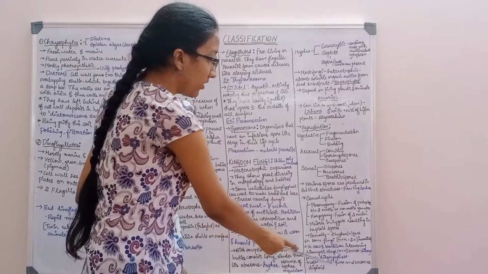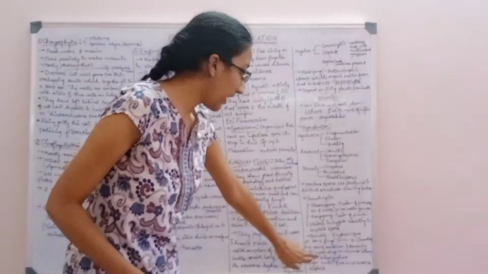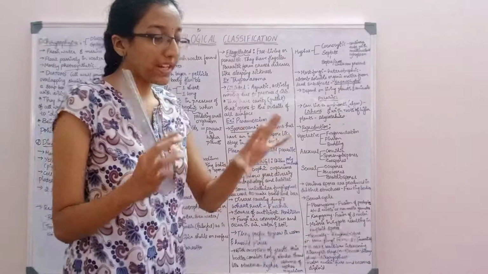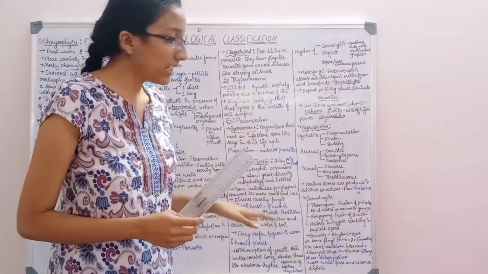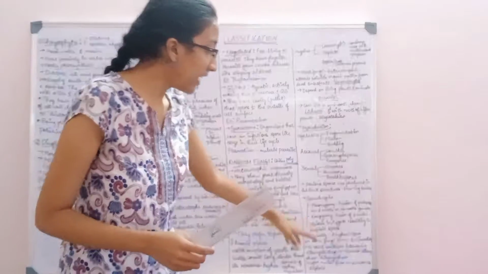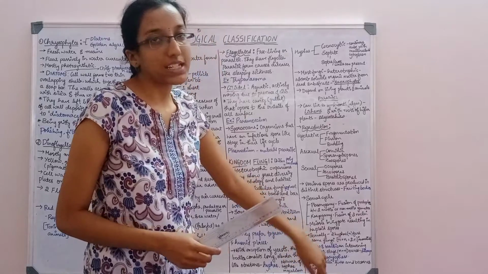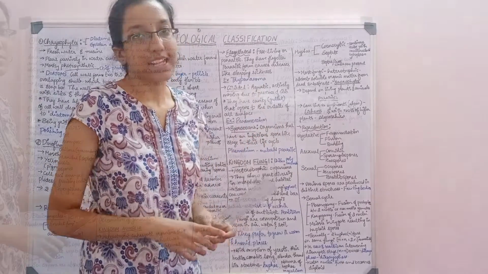The later nuclei fuse and become diploid. In other fungi, it becomes 2N immediately.